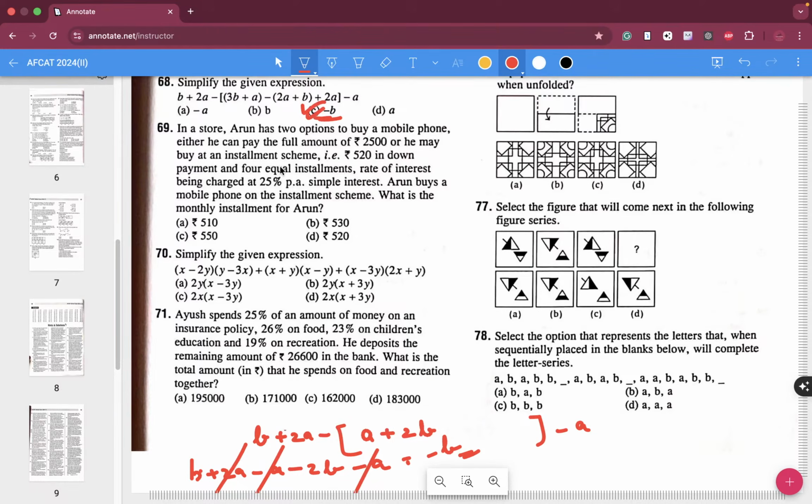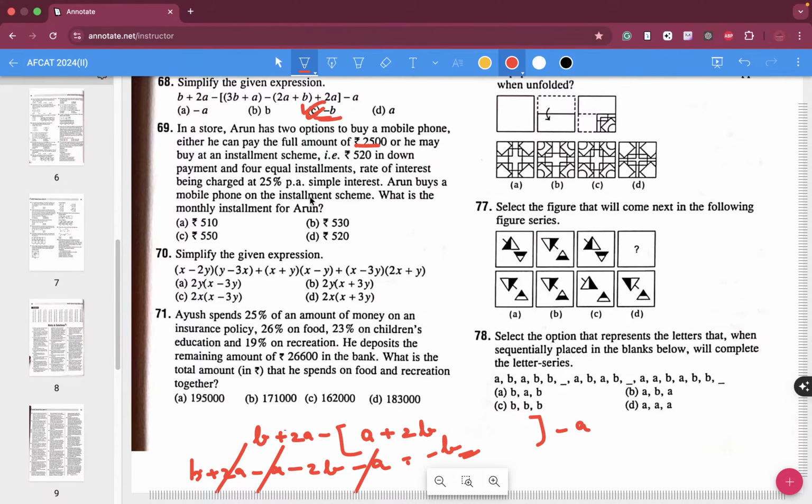In a store, Arun has two options to buy a mobile phone: either he can pay in full, 2500, or he may buy it in an installment scheme of 520 rupees down payment and 4 equal installments, the rate of interest being charged at 25% per annum, simple interest.